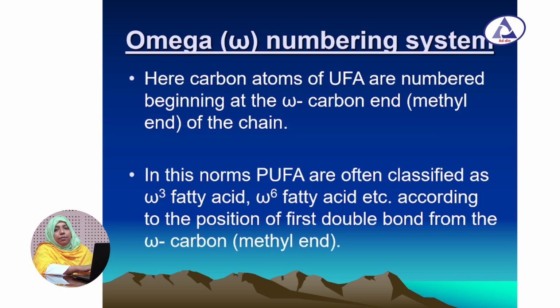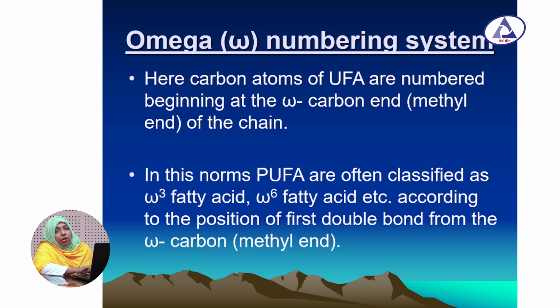Now the omega numbering system. We know that the last carbon, the methyl group containing carbon, is the omega carbon. So in the omega numbering system we start counting from the methyl group. Here the carbons of unsaturated fatty acids are numbered beginning at the omega carbon end, that is the methyl end of the chain.